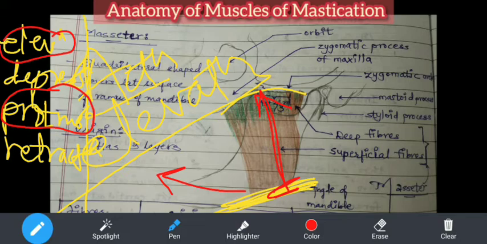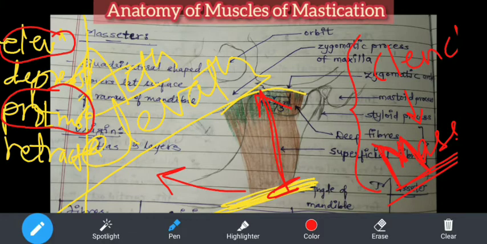Now what is the applied anatomy? To palpate the masseter and the temporalis muscle, ask the person to clench his teeth, that is, press the teeth together tightly. You yourself try. When something is very sour, you clench your teeth like this, and you can feel your masseter and also your temporalis. If you ask the patient to clench the teeth and you can feel the masseter, then the nerve to it is not paralyzed and the masseter is working. This is the clinical test to check the masseter. So this is about the masseter.